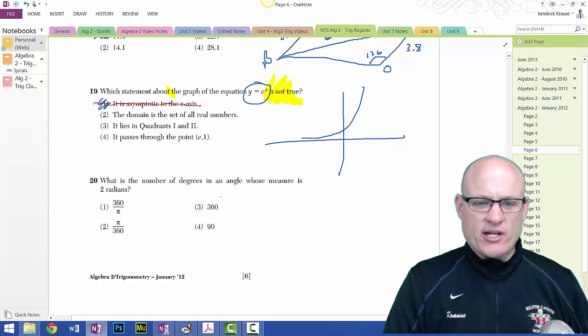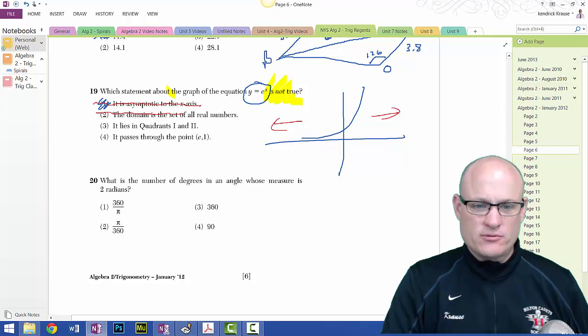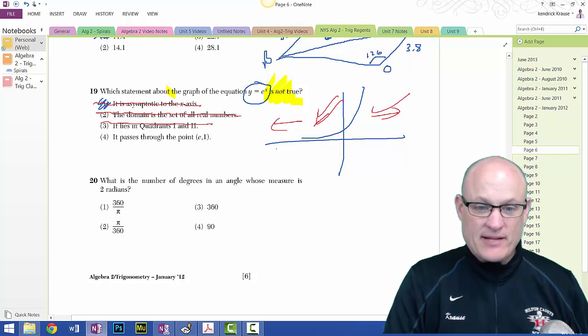Its domain is the set of all reals. Does it go all the way to the left? Does it go all the way to the right? Yes, that's true. It lies in quadrants 1 and 2. Yes, that's true. It passes through the point E, 1.